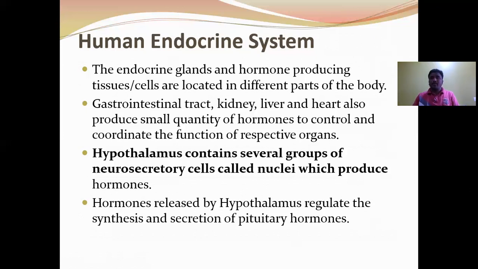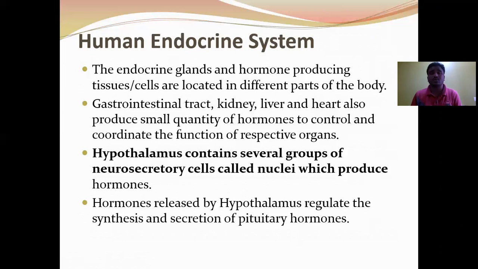For example, growth hormone releasing hormone, which is secreted from the hypothalamus, stimulates the secretion of growth hormone from the anterior pituitary gland. Likewise, growth hormone inhibitory hormone secreted from the hypothalamus suppresses the synthesis and secretion of growth hormone from the anterior pituitary gland. Like that, there are 9 hormones.